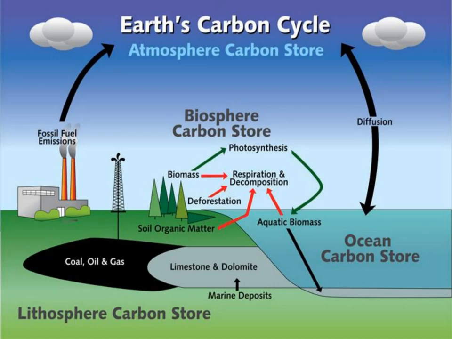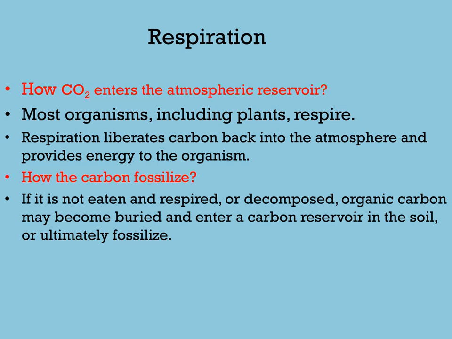So again, it actually dissolves into the water or enters into the atmospheric air. So here, the excess carbon dioxide, that is the carbon within the oceanic carbon store, gets formed into limestone and dolomite. Those are the marine deposits. How carbon enters the atmospheric reservoir.